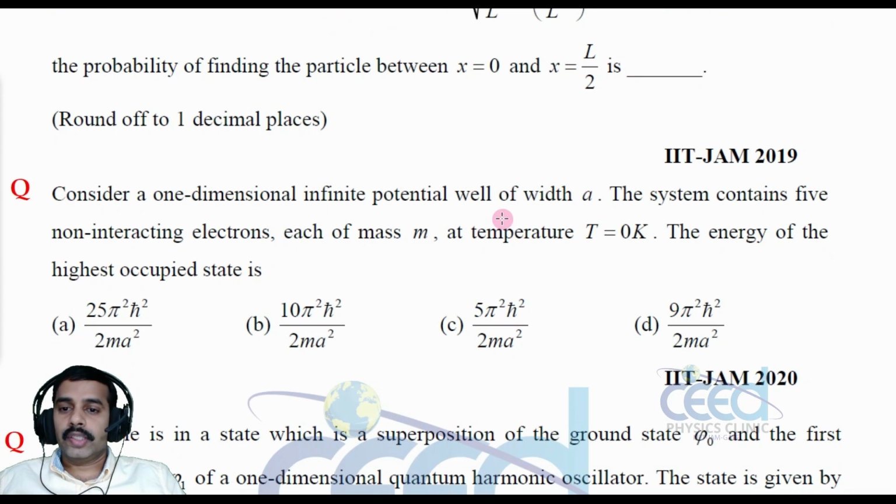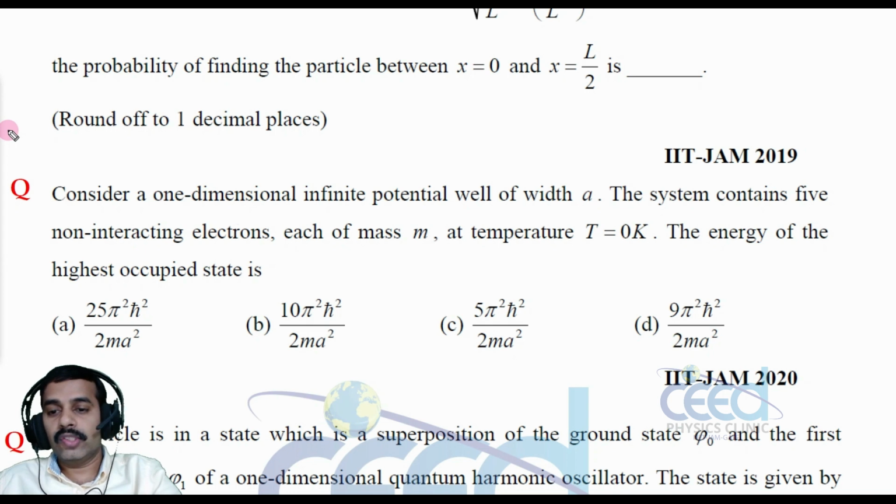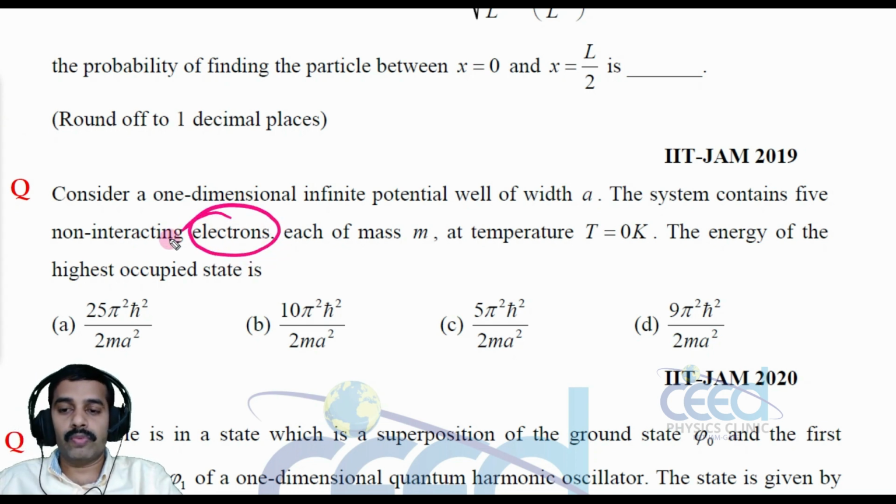So the next question is: consider a one-dimensional infinite potential well of width A. The system contains 5 non-interacting electrons, each of mass m, at a temperature T equal to 0 Kelvin. The energy of the highest occupied state is, see, look into this, 5 non-interacting electrons. This is very important. Electrons.